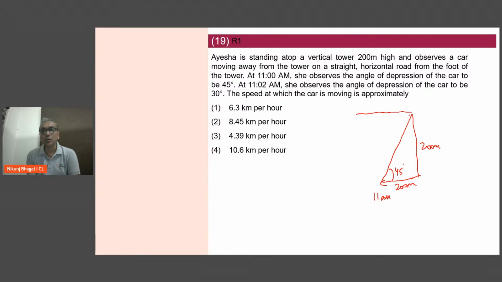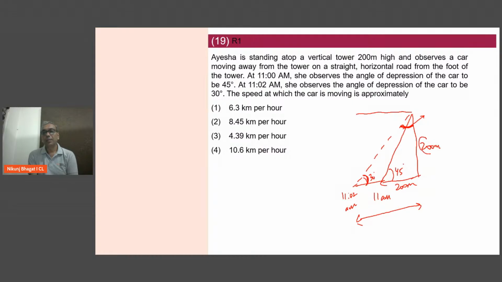At 11:02 a.m., this angle becomes 30 degree. So if this is 30, therefore this will be 60 degree.